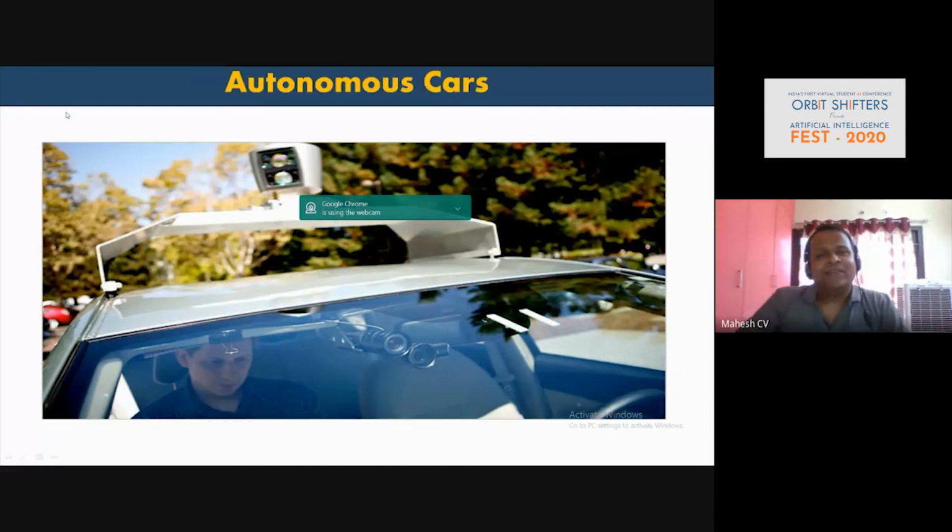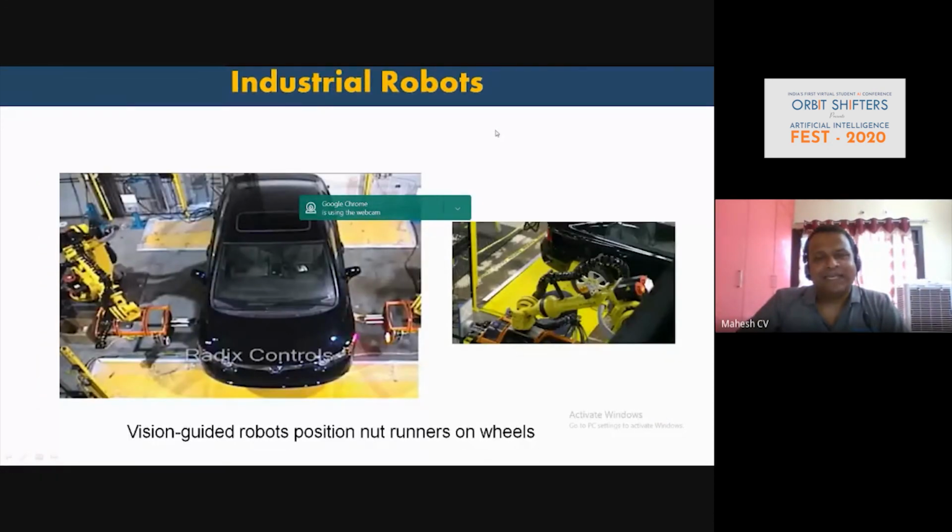Apart from that, even if you look at the industrial space, there are a lot of industrial robots which are used for assembly as well, and even for inspection, to check the quality of the product.